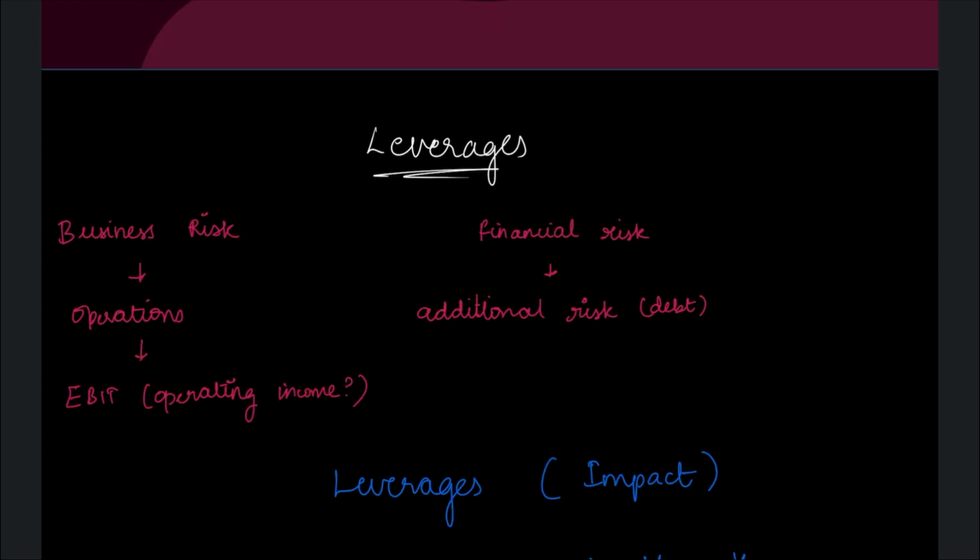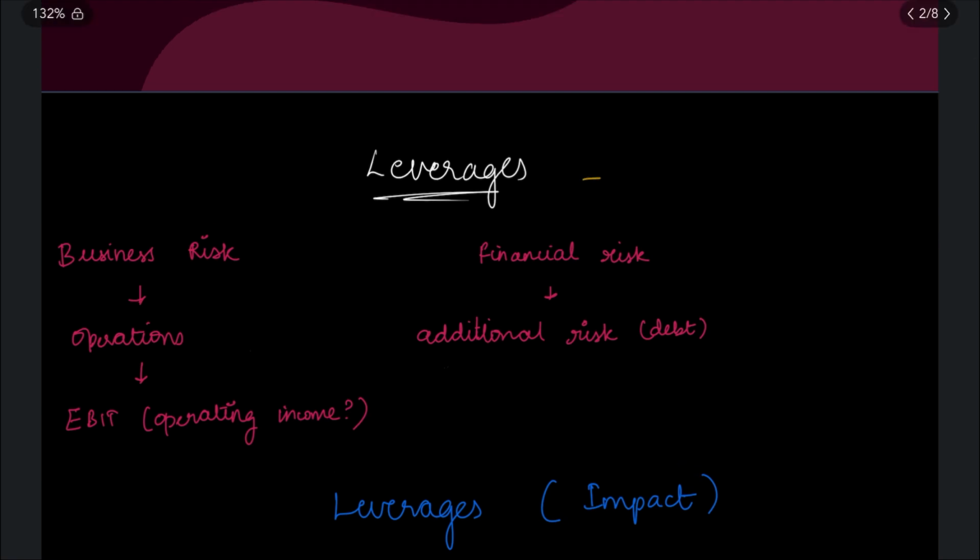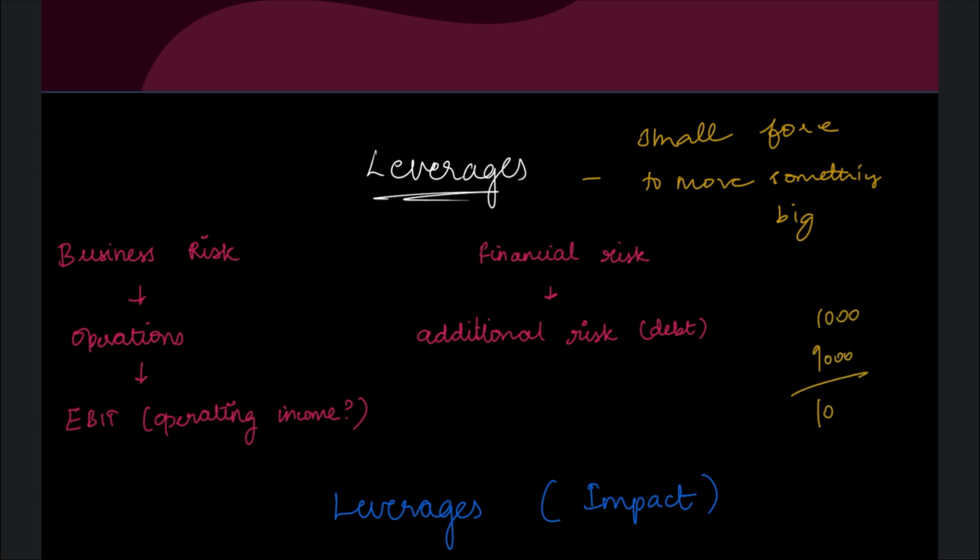Starting with leverages. Leverage is basically the effect of changes in the final output due to some changes in the inputs. In simple terms, it is a small force to move something big. For example, if you have 1000 rupees and you borrow 9000 rupees, now you have 10,000 rupees. Now you can buy something worth 10,000 rupees. So this small money is giving you a bigger impact. But if something goes wrong, if you're not able to get revenue out of this 10,000 rupees, then your risk is also high. The 9,000, again, you have to pay it back.